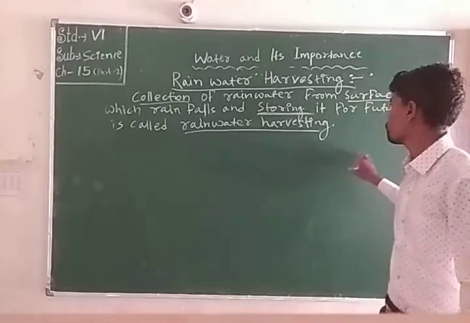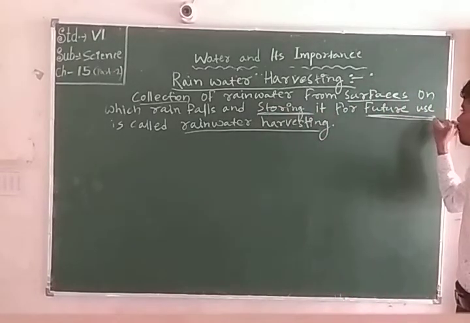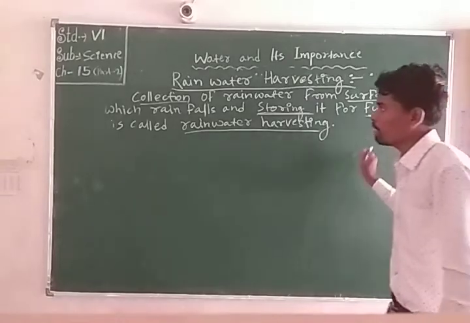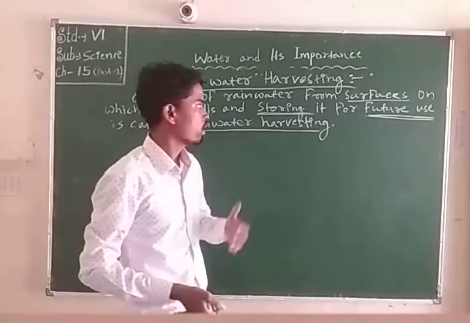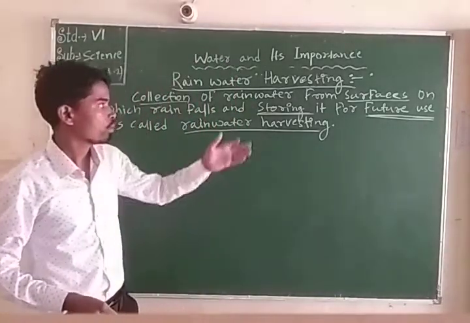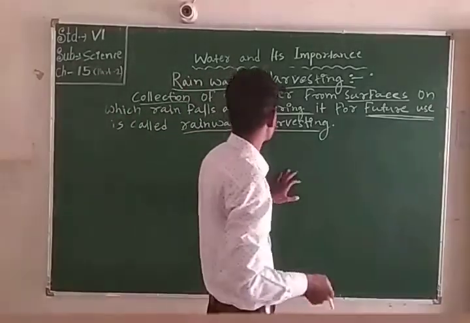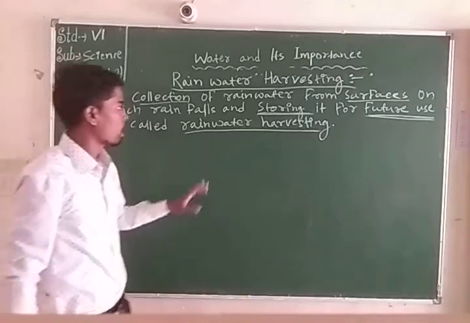When we conserve the rainwater, we can use it for our needs, mainly in the future. That is called rainwater harvesting.